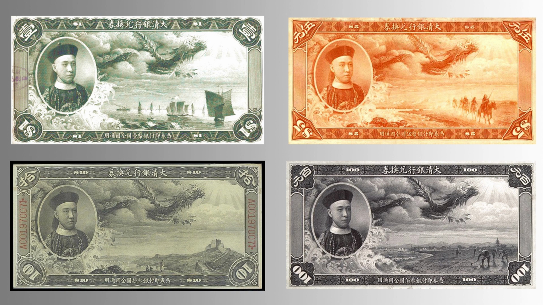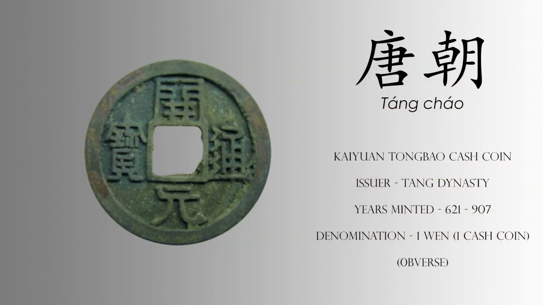These notes were invented to alleviate the merchant's burden of carrying copious amounts of cash coins, given that a single cash coin had little value on its own and thus had to be strung up in larger amounts to make usage even possible. To help visualize this, let us look at this Kaiyuan Tongbao cash coin from the Tang Dynasty.